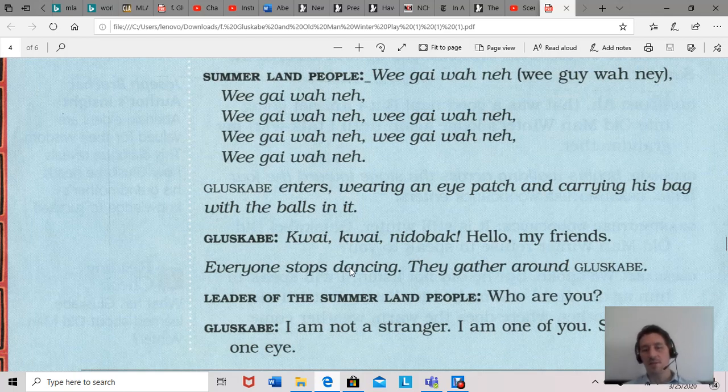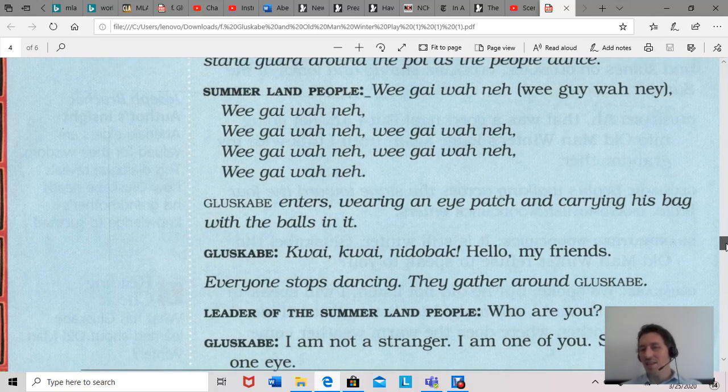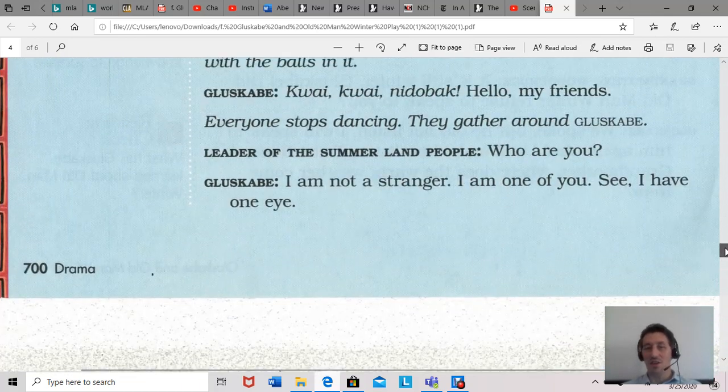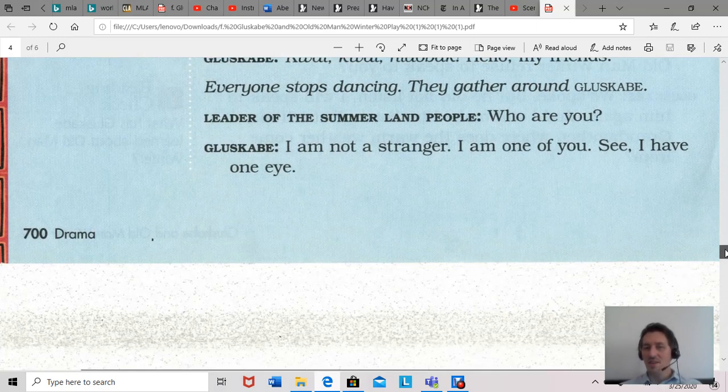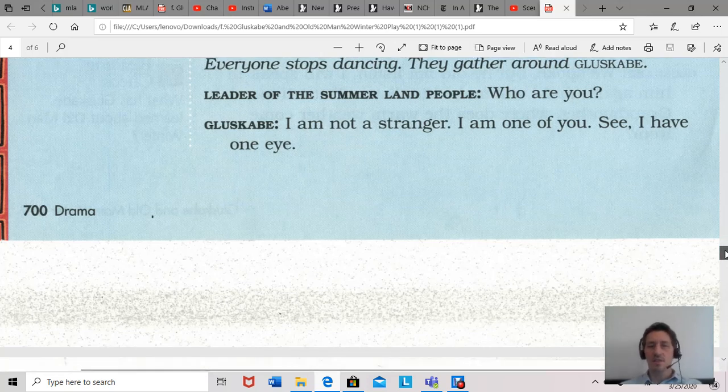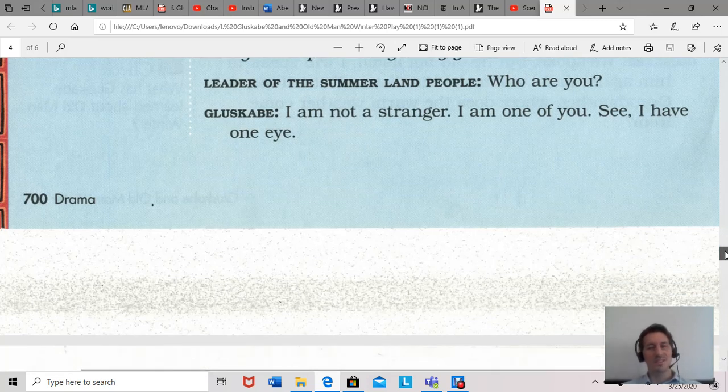So everyone stops dancing. And they're like, wait a minute, I don't remember seeing you ever before, but okay. So we learned these people may not be like the smartest people. Like, he's just walked in, he's trying to trick them. So we're going to see if he can trick him. So the leader comes around, he's like, who are you? And Gluskabe says, I'm not a stranger, I'm one of you. See, I got one eye.